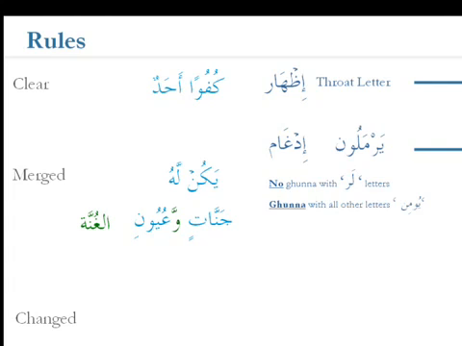Now with these two, one of them has been done without nasalization, the other one is done with nasalization, i.e. the ghunna. Now the rule is, if the letter following the Noon Saakin is either lam or ra, which we call the laur letters, then there's no nasalization. If it's any of the other letters, i.e. we can remember it with yumin, i.e. the ya, the waw, the meem, or the noon, then we do nasalization.